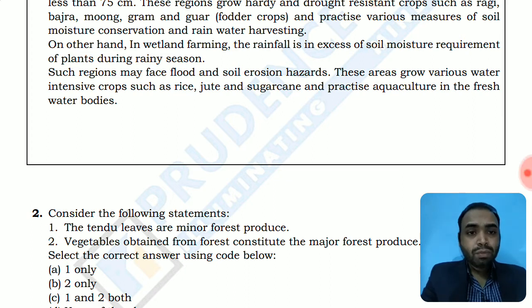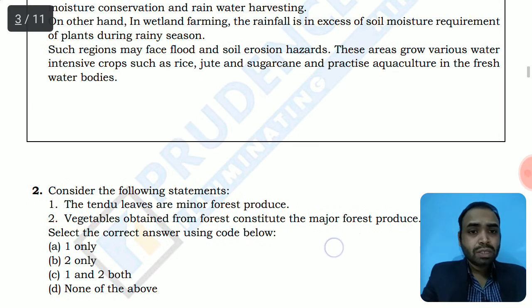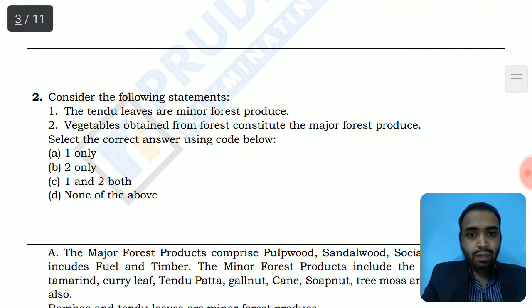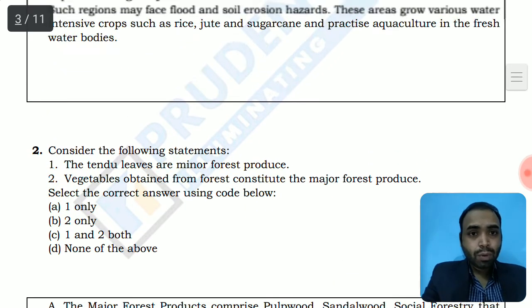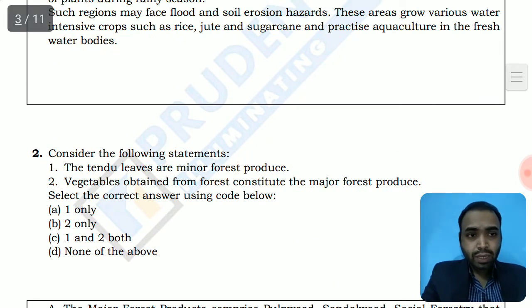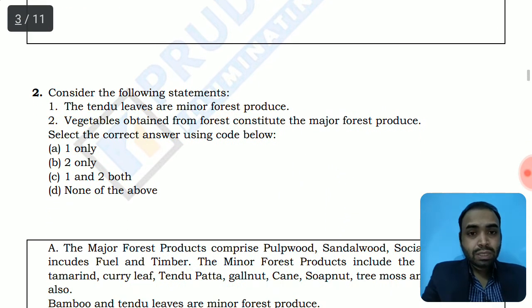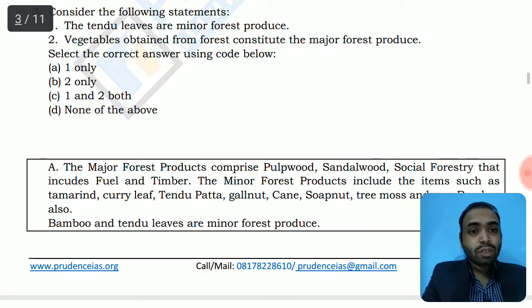This is correct. Tendu leaves are minor forest produce, not the major. Vegetables obtained from forest constitute the major forest produce. This is wrong because vegetables, even animal produces obtained from forest, they are characterized again as a minor forest produce. Mostly the wood and social forestry is associated with the major forest produce. So second option is wrong. First option is correct, and this is another important classification, and this is particularly in context of Indian forests. So the legislations say that major forest produce comprise of pulpwood, sandalwood, social forestry that include fuel and timber as well.